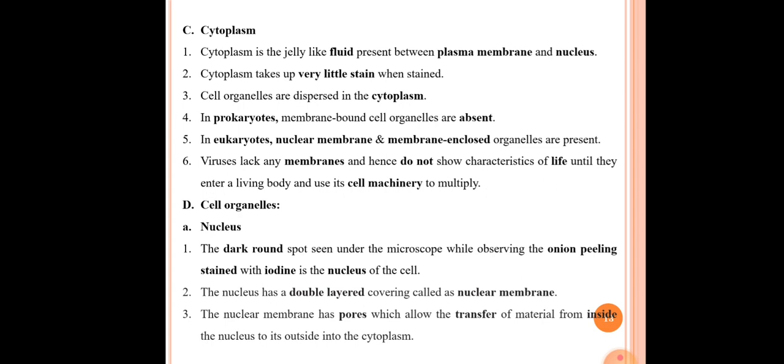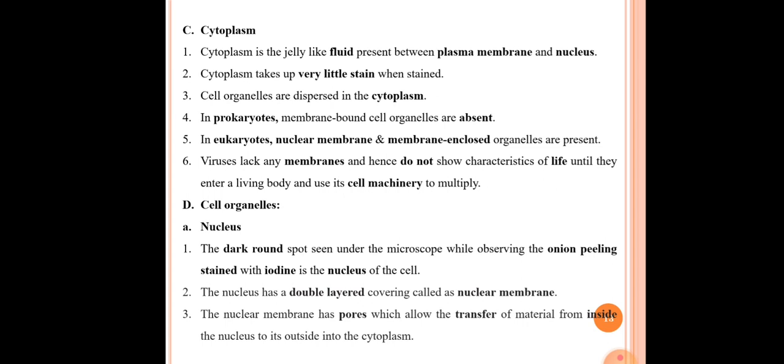Okay, so after cytoplasm, our next point is cell organelles. The next part of the cell is cell organelles. We have discussed various points about the cell organelles in previous slides. So here the first cell organelle is nucleus. In case of nucleus, the first point is the dark round spot seen under the microscope while observing the onion peeling stained with iodine is the nucleus of the cell. Okay, when we observe the cell under the microscope, there is a dark spot seen. That dark spot is called the nucleus.